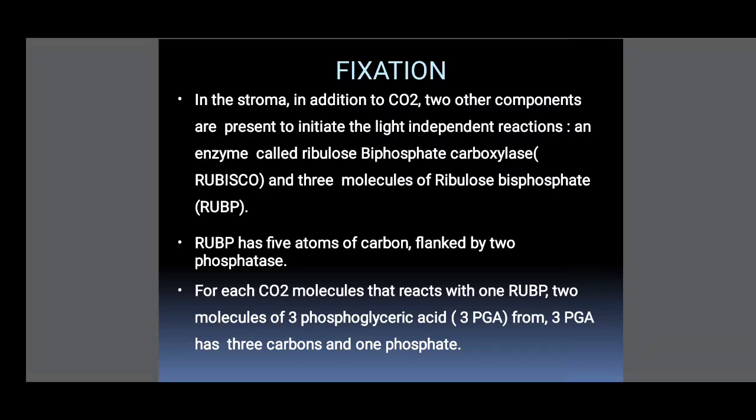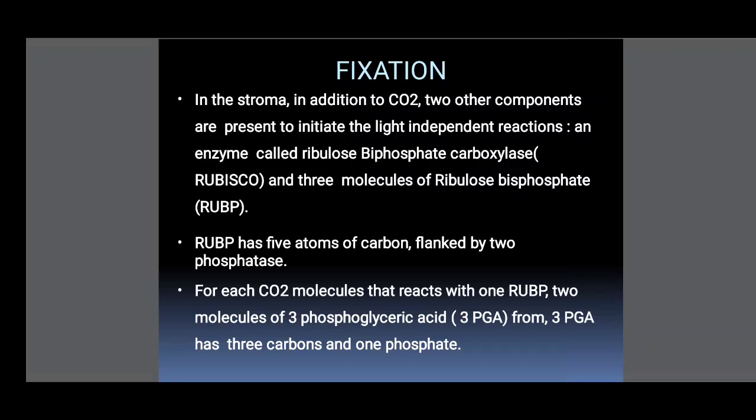Here the slide explains 1 carbon dioxide molecule and 1 RuBP. I am saying 3 molecules of carbon dioxide react with 3 molecules of ribulose 1,5-bisphosphate, giving 6